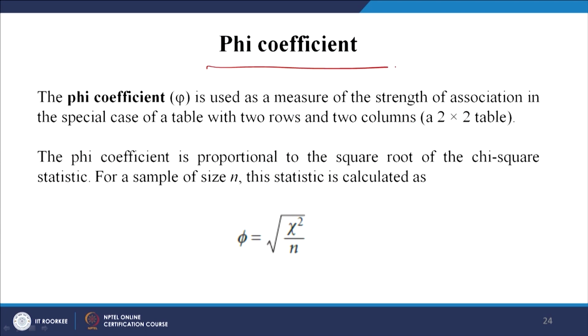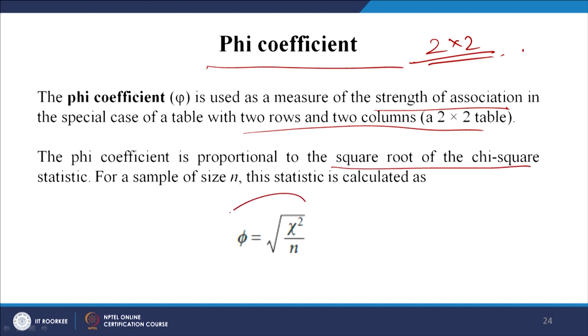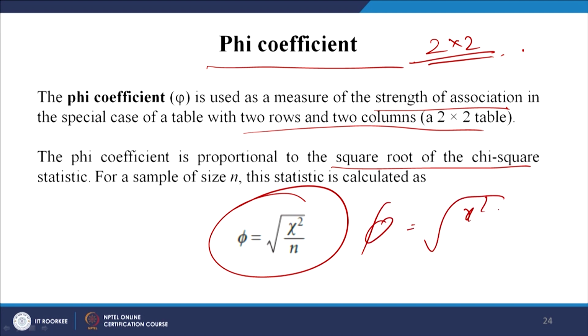What is this phi coefficient when we calculate chi-square? The phi coefficient is a measure of the strength of association in the special case of a table with 2 rows and 2 columns. It is a special case of chi-square where you have only a 2 cross 2 matrix. The phi coefficient is proportional to the square root of the chi-square. That is why the formula is phi equals root over chi-square by n. So, it is the square root of the chi-square statistic.